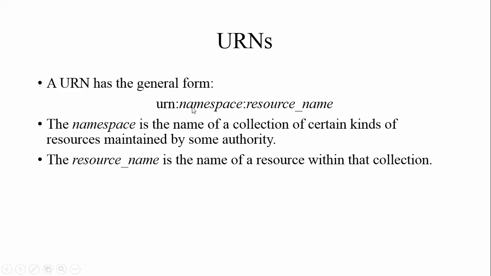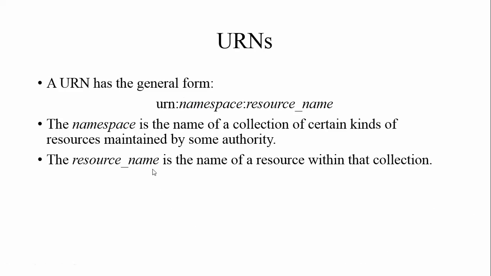URN has a general format: urn, namespace, next is the resource name. Namespace is the name of a collection of certain kinds of resources maintained by some authority. Resource name could be the file name, or whatever resource you want to find on the internet, you have to give it.